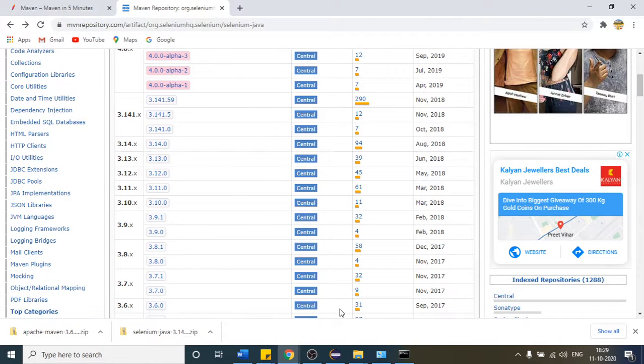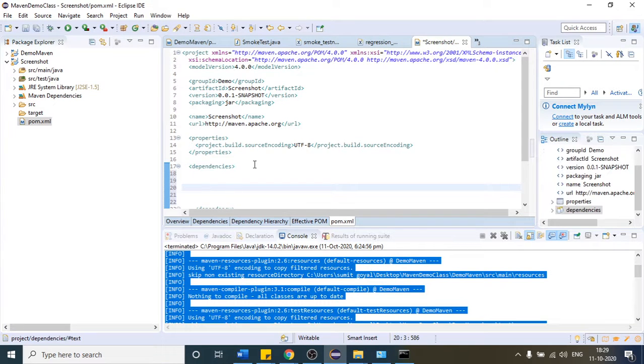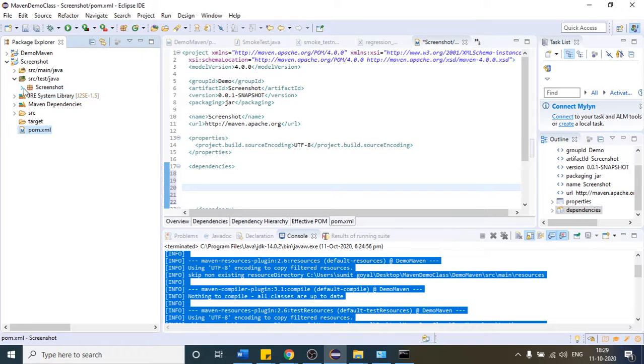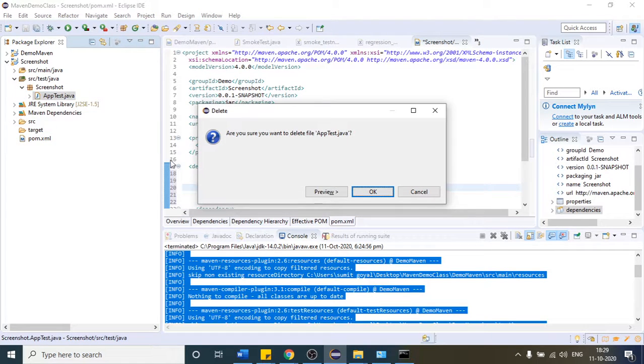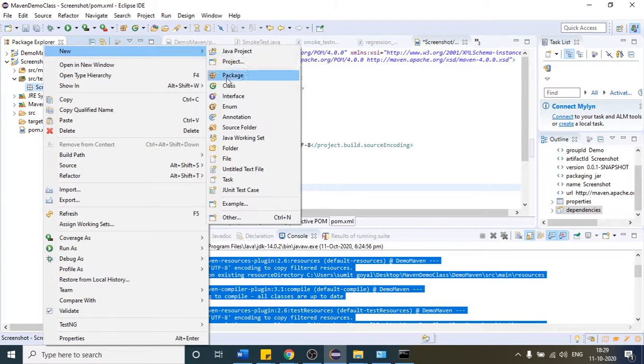Anyways, come to that pom.xml file, and inside this tag, list that. But let me do one thing before that: let me create the class. Delete this, we do not require it. By default they are providing some class. So let me create a screenshot demo as the class name.